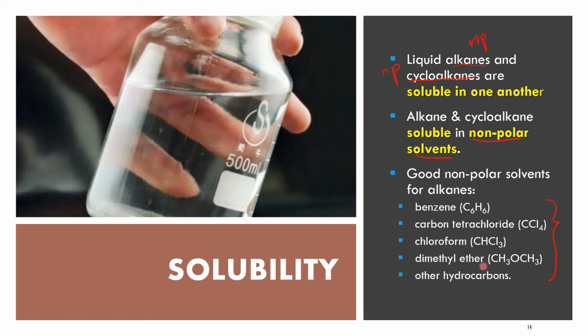So apabila alkane and cycloalkane are soluble in this solvent, maka you akan dapat satu homogeneous solution sahaja. Okay, dalam slide yang kita baru je lihat tadi, yang itu kita merujuk kepada heterogeneous solution. Okay, kerana kita ada two distinct layers, okay, two different layers. And for this kind of solution, kita panggil sebagai homogeneous solution. And this is showing that the alkanes and cycloalkanes adalah soluble in the given solvent. Okay, and the solvent could be any one of these.